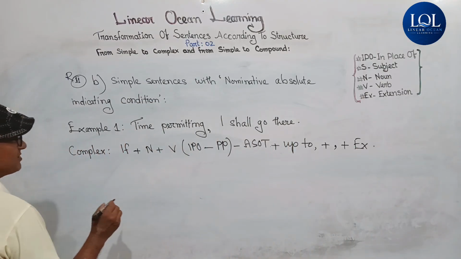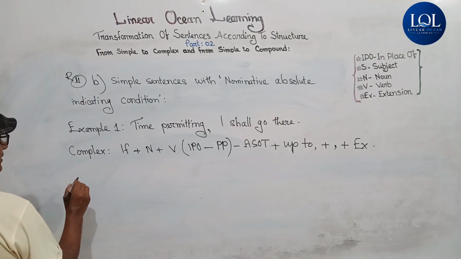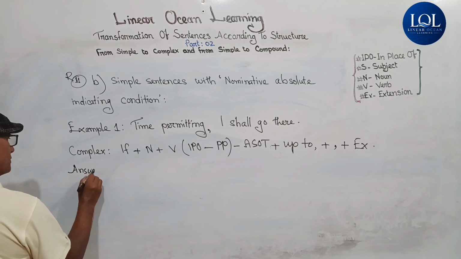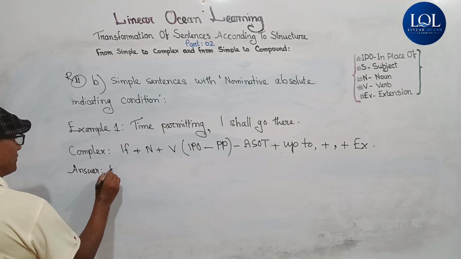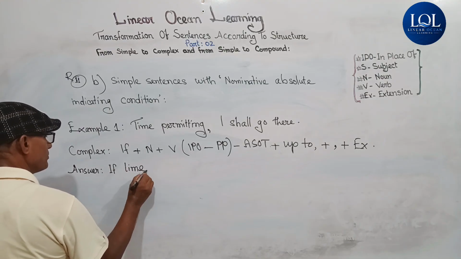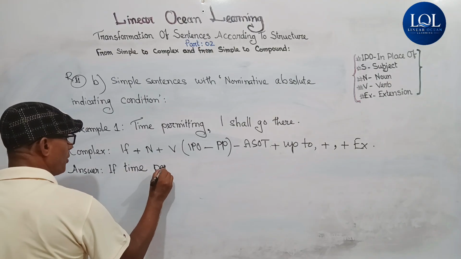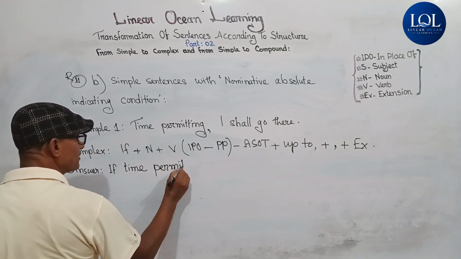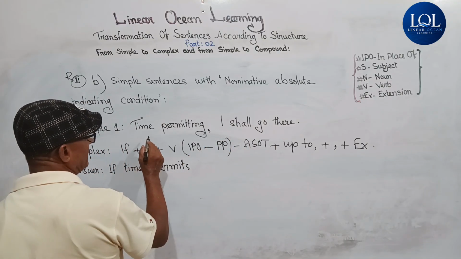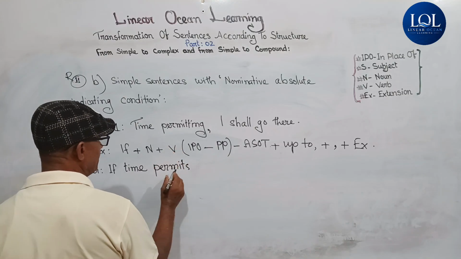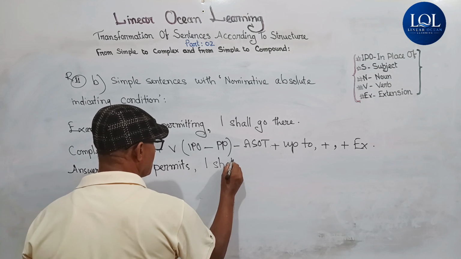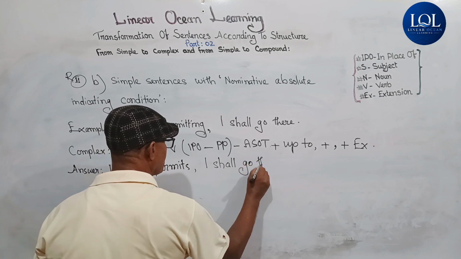If we follow the structure, the answer we get is "If time permits, I shall go there." Why is it in present indefinite tense? Because it is in future and it is in the first condition.